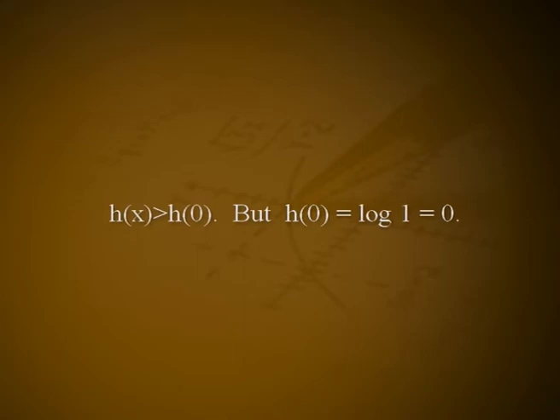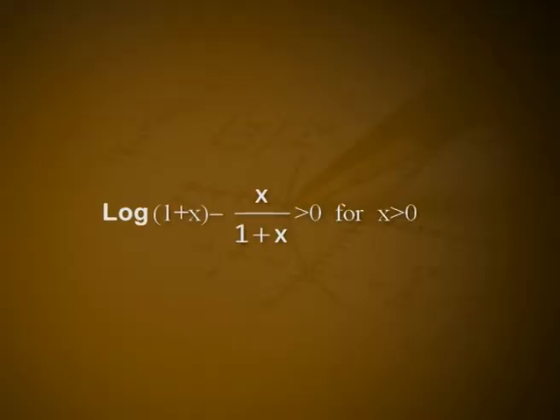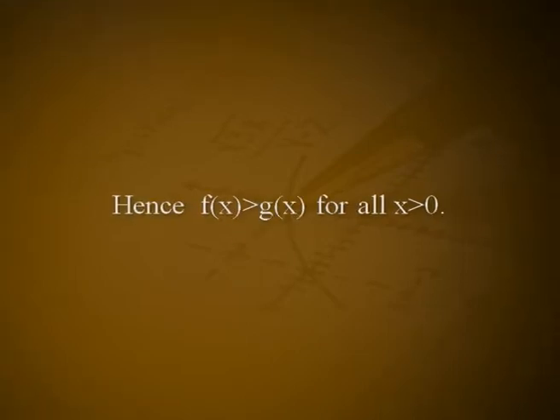Therefore, h′(x) > 0 for all x > 0, and so the function h is increasing in the open interval (0, ∞). This shows that h(x) > h(0), but h(0) = log 1 = 0. Therefore, log(1 + x) − x/(1 + x) > 0 for x > 0. Hence, f(x) > g(x) for all x > 0.